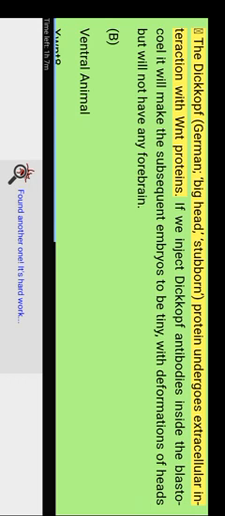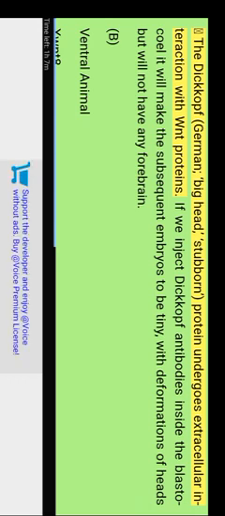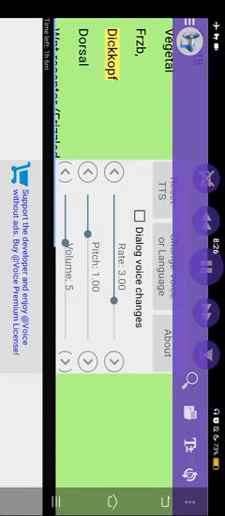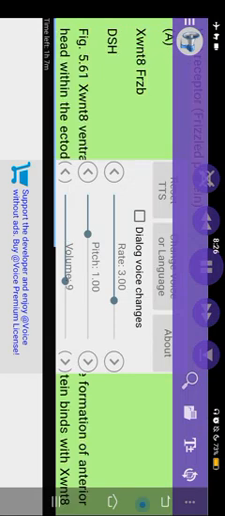The Dickkopf, German for big head, stubborn, protein undergoes extracellular interaction with WNT proteins. If we inject Dickkopf antibodies inside the blastocoel, it will make the subsequent embryos tiny, with deformations of heads but without any forebrain. B. Ventral, animal, XWNT8, vegetal. FRZB, Dickkopf, dorsal. WNT receptor, Frizzled protein.